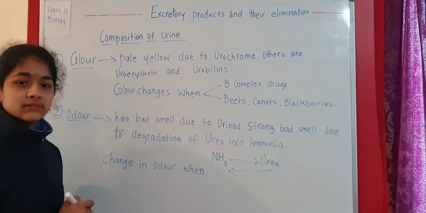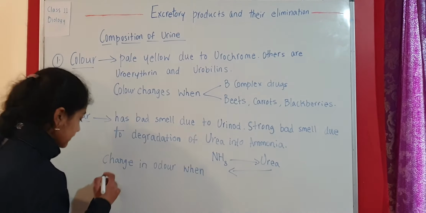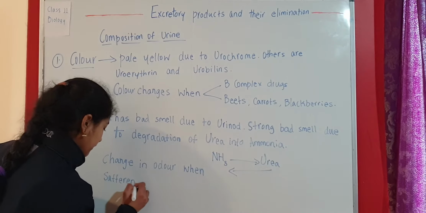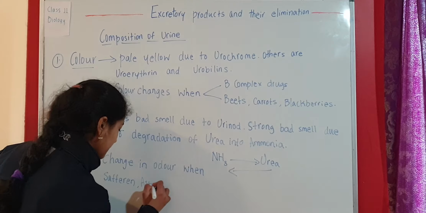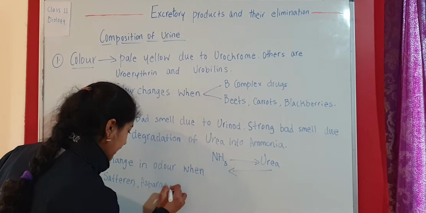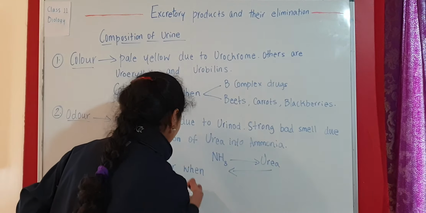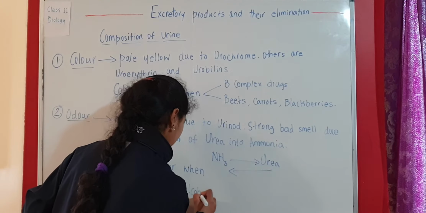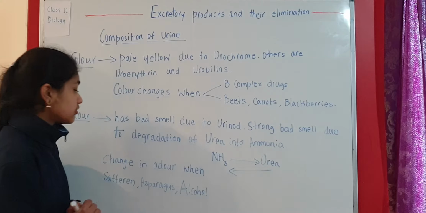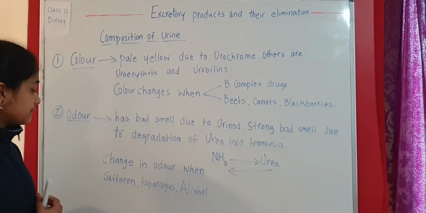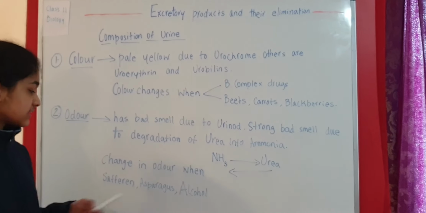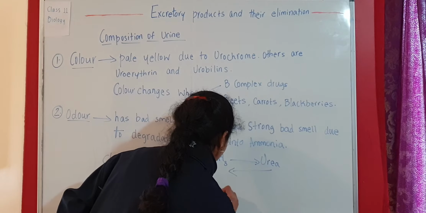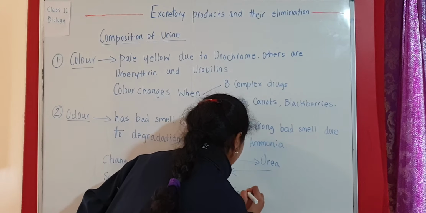Again when we take certain substances like saffron, asparagus and even alcohol. So there can be a change in odor when saffron, asparagus and even alcohol are consumed.